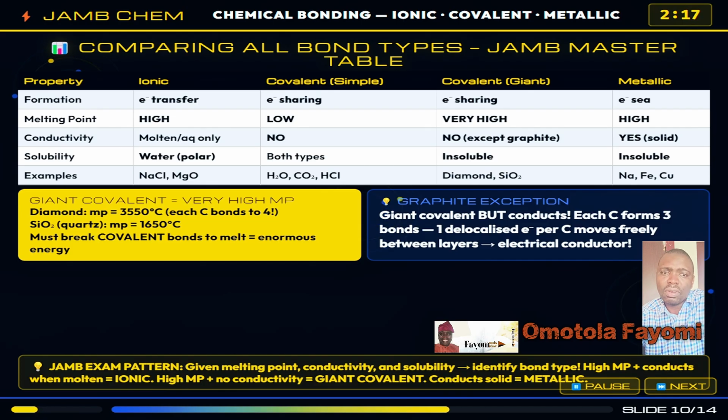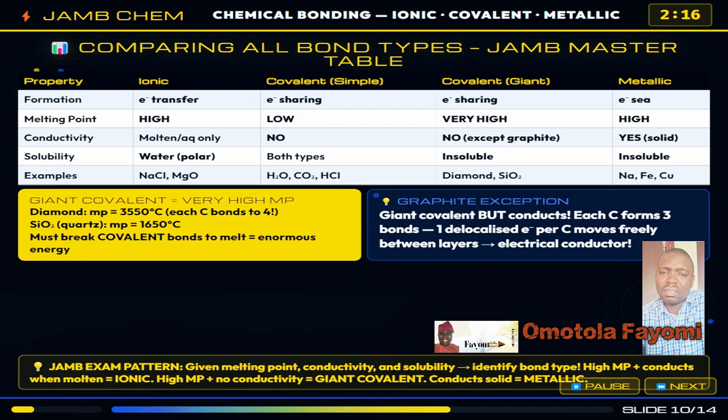Simple covalent bond: low melting point because you only need to overcome weak forces between molecules, not break the covalent bonds themselves. Conductivity: none. Soluble in various solvents. Giant covalent structure: very high melting points, even higher than ionic because you must break actual covalent bonds to melt them. Diamond, for example, melts at 3550 degrees Celsius, higher than almost anything else on Earth.